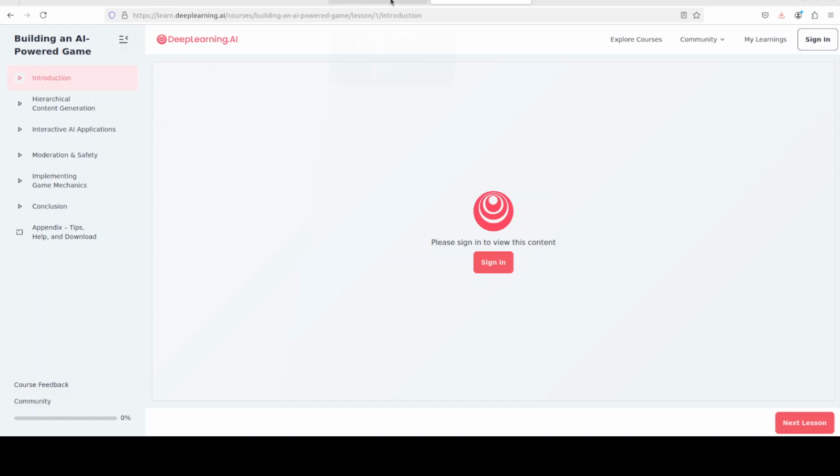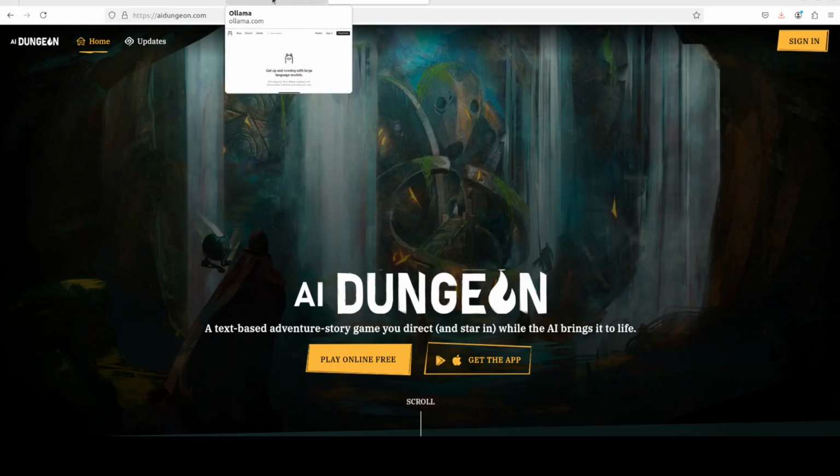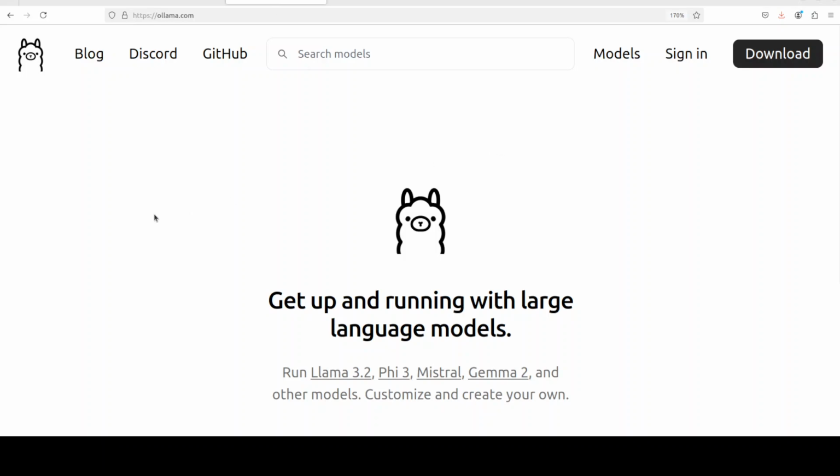So I took the code from here and other inspiration. I changed it a bit, and now in this video I'm going to show you how you can build your own dungeon game with Ollama with local models. You can use any model you like. I will be using the celebrated Llama 3.2 model locally in this video.